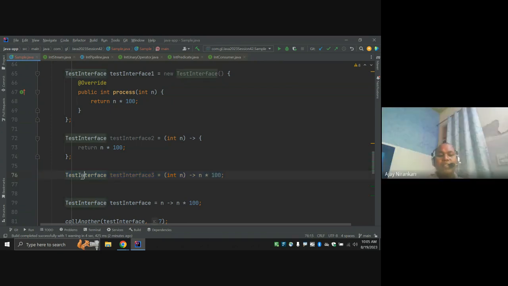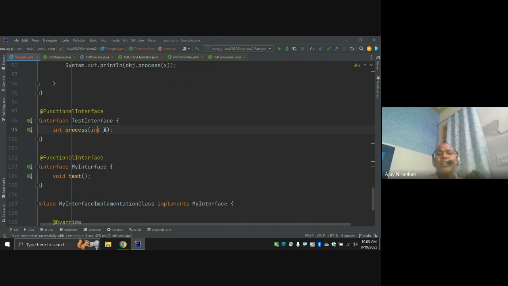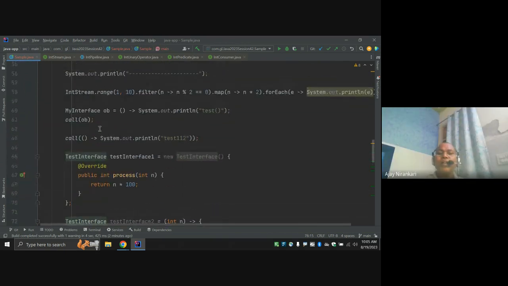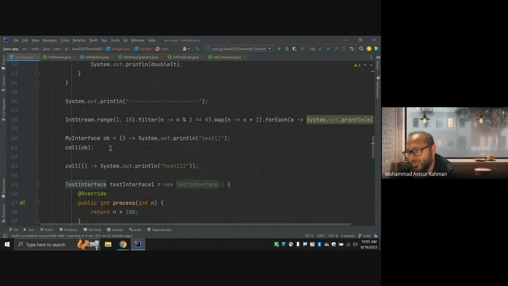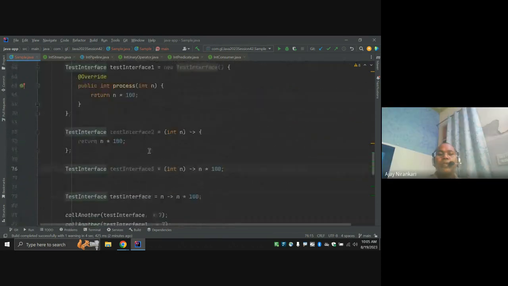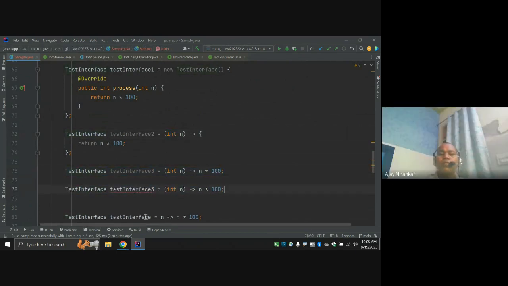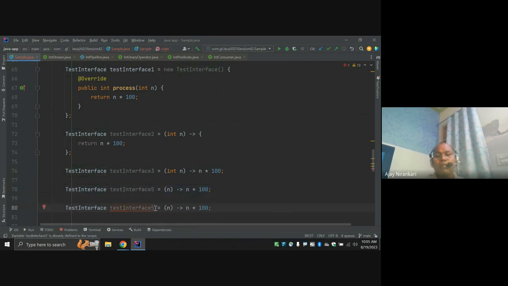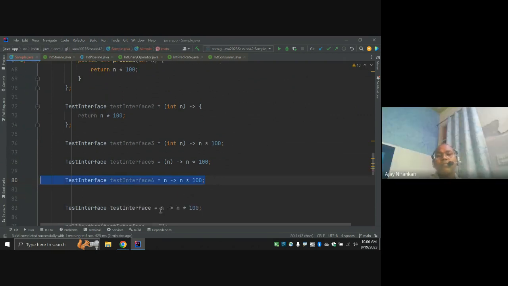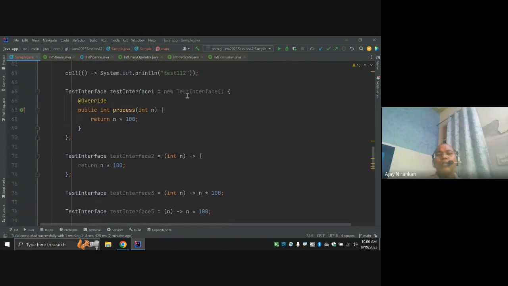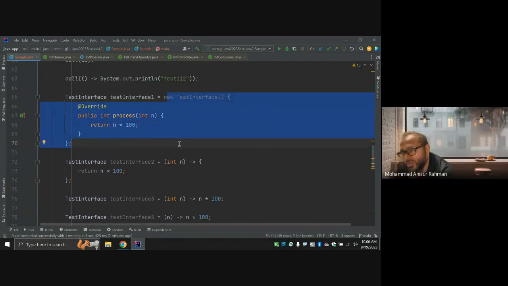Even so, this test class already knows this is the process method and this is the integer type. So why are you writing the type here? Even you can remove this type, don't need it. Since the compiler knows there is only one argument, why is the parenthesis even needed? Just remove this parenthesis. So now this is the complete anonymous kind of thing, removing all the extra things.